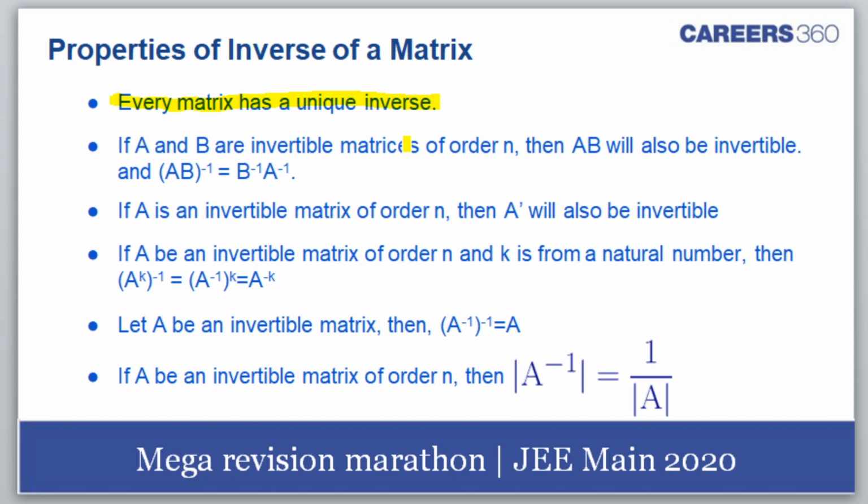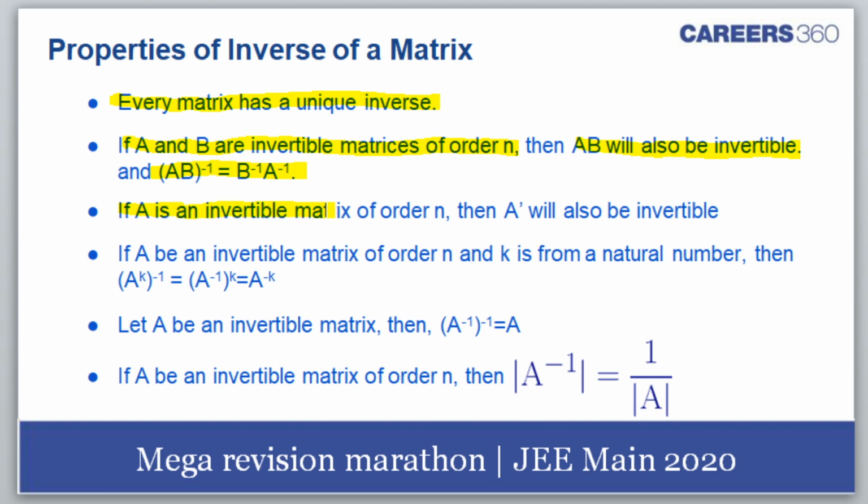If A and B are invertible matrices of order n, then AB will also be invertible. Please focus on this, Tarun, instead of going outside the scope of our studies. The inverse of AB is B inverse A inverse, that's a reversal law.